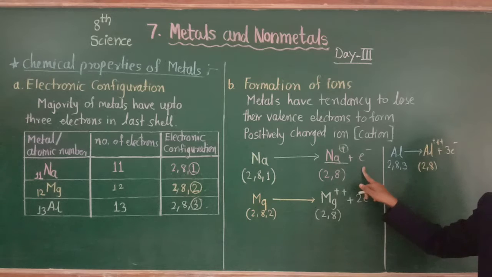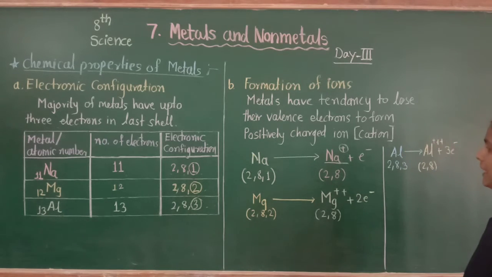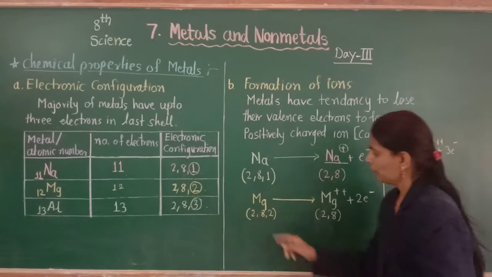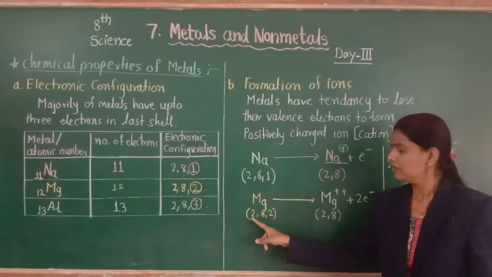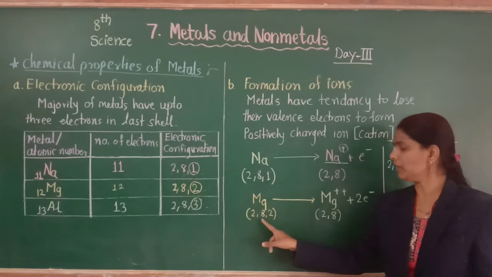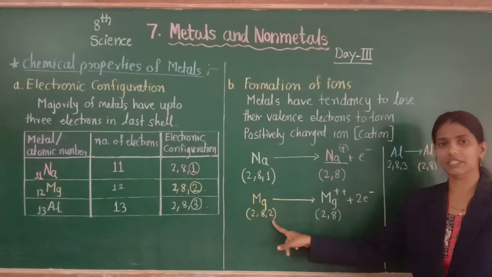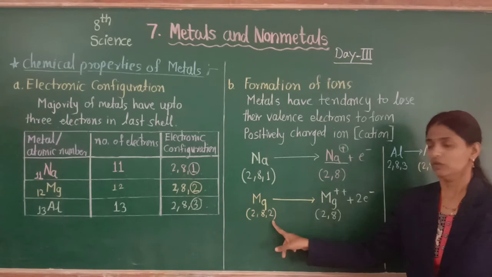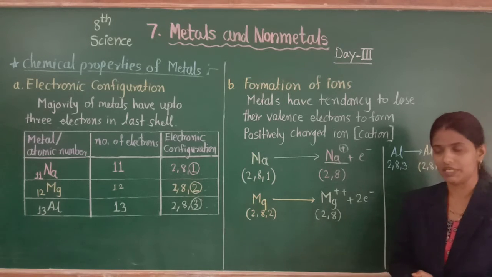shell. Then the next example, magnesium. We know the atomic number of magnesium is 12, so the electron configuration is 2,8,2. Here magnesium loses 2 valence electrons from the last shell to attain noble gas configuration. It means to complete its octet state.